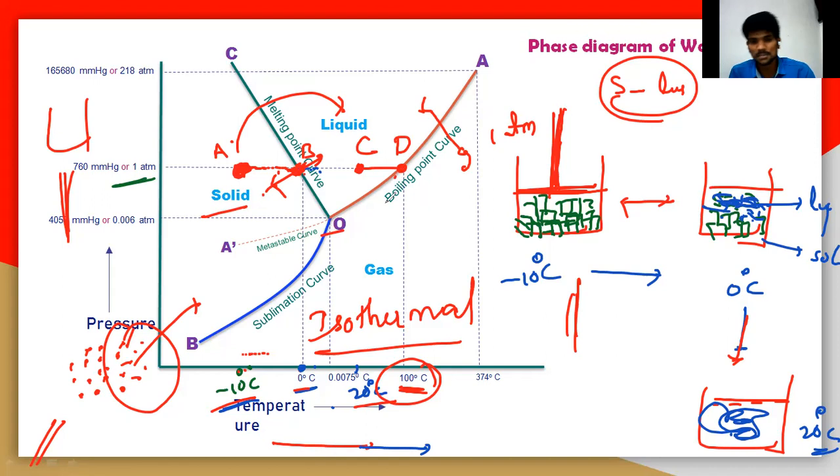Even if you increase the supplied heat, there is no change of temperature, because whatever heat energy is supplied is used to convert all the liquid particles into vapor phase. After all the liquid particles have converted into vapor phase, the point will move towards this point. Let us say it is point E.